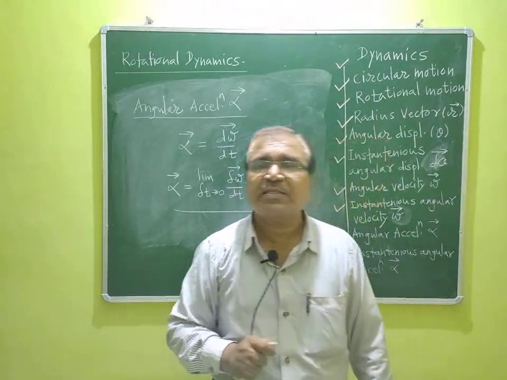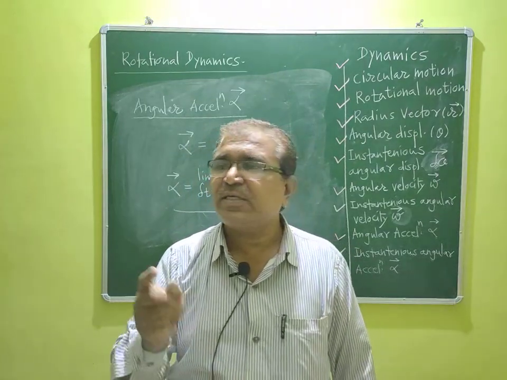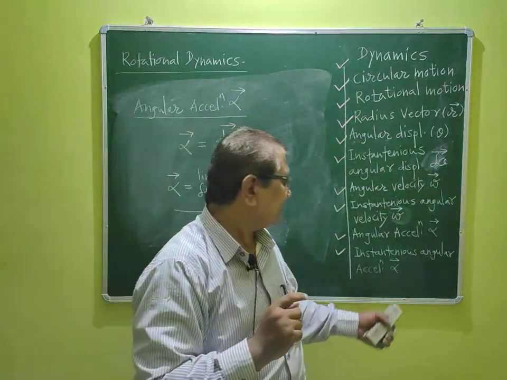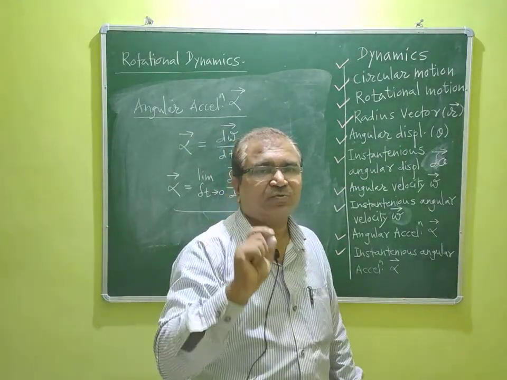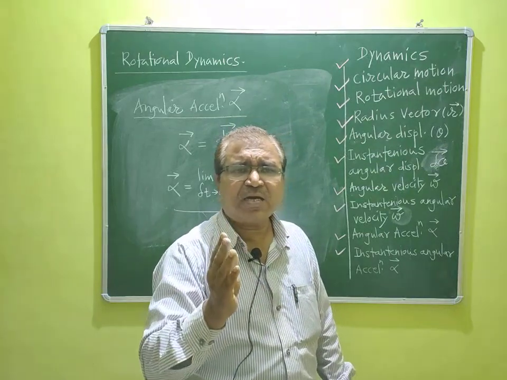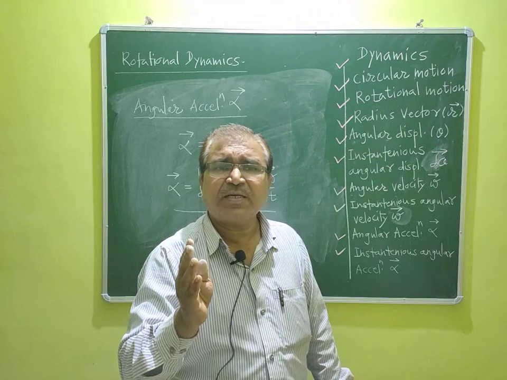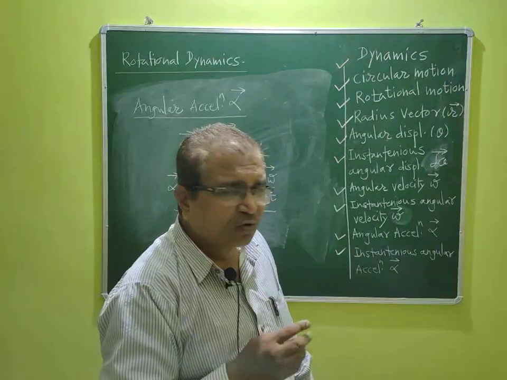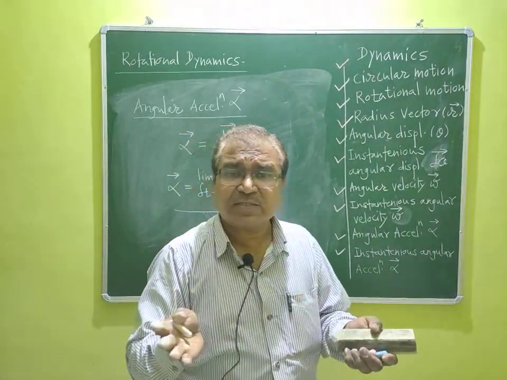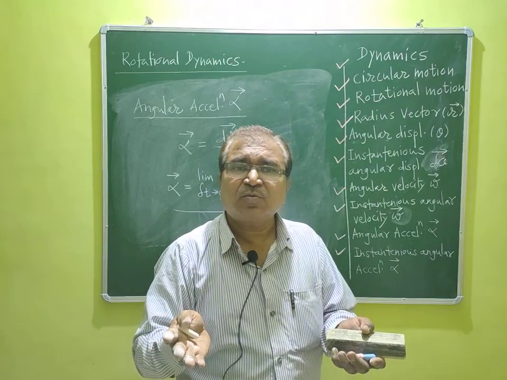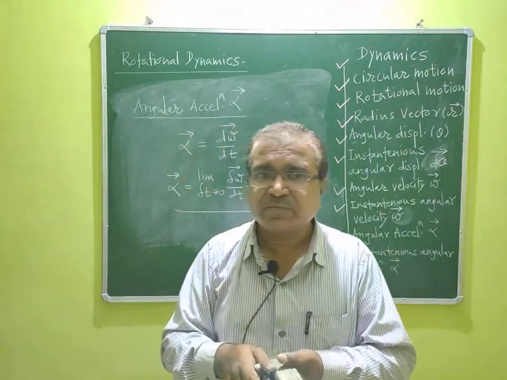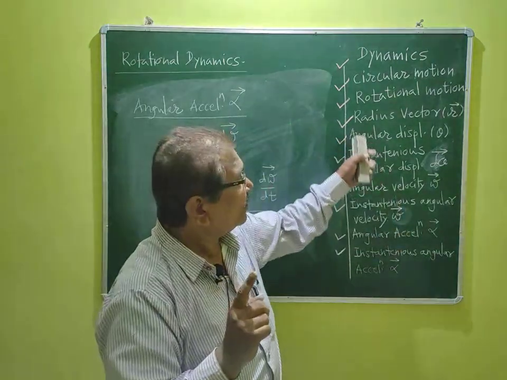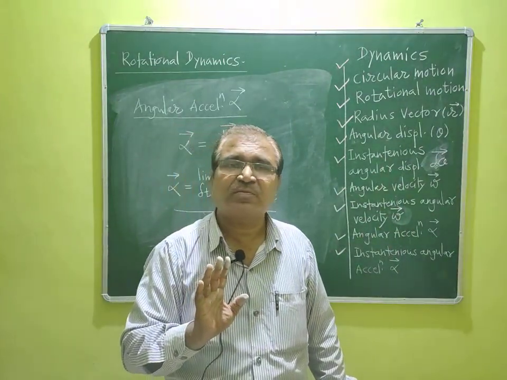What is the SI unit of instantaneous angular acceleration? The unit is radian per second square, and the dimension of angular acceleration is T^-2. This is the dimension. So these are some basic fundamentals required to study circular motion, dear guys. So we will stop here as far as this lecture is concerned. So observe my video again and again, listen to it carefully and understand well all definitions regarding circular motion.